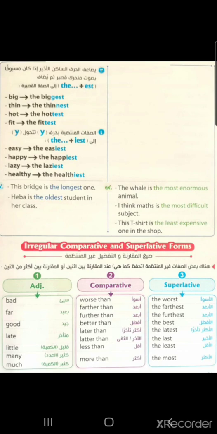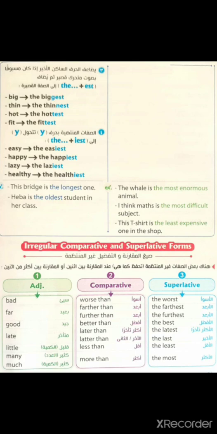If there is a consonant sound followed with a vowel, we double the consonant letter. Big, the biggest. Thin, the thinnest. Hot, the hottest. Fit, the fittest.